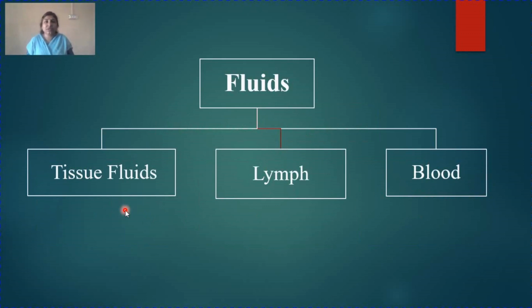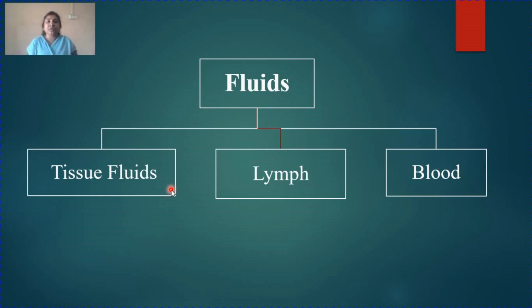There are three types of fluids in our body. One is your tissue fluid, second is your lymph, and third is your blood. What are tissue fluids? Tissue fluids are the fluids present in the intercellular spaces, the space present between the two cells.